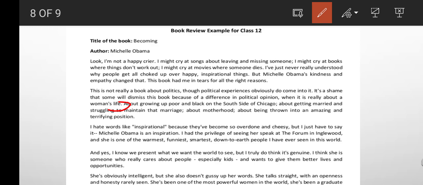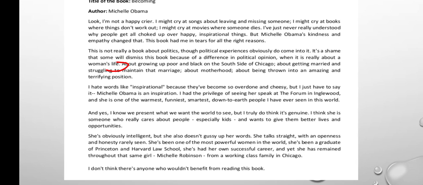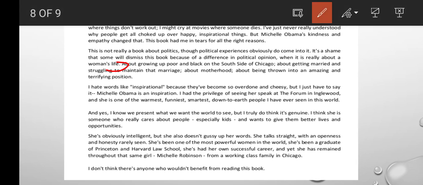I hate words like inspirational because they have become so overdone and cheesy, but I just have to say it. Michelle Obama is an inspiration. I had the privilege of seeing her speak at the Forum in Inglewood, and she is one of the warmest, funniest, smartest, down-to-earth people I have ever seen in this world.